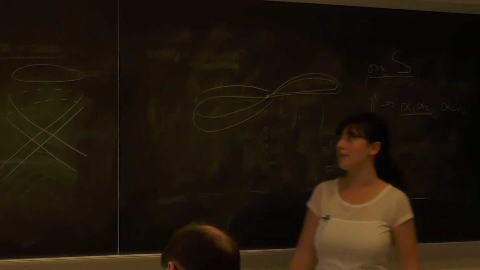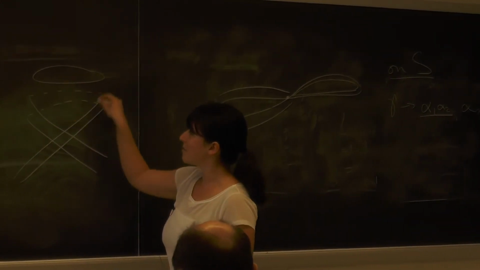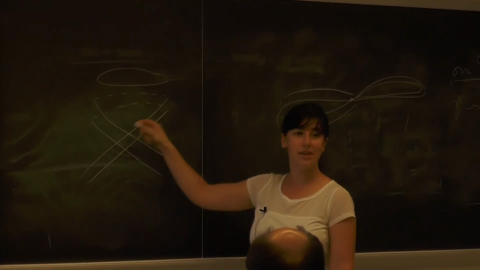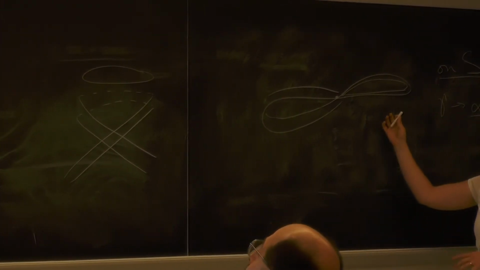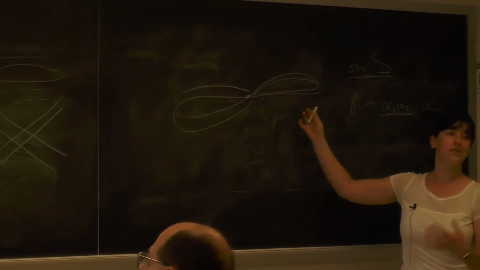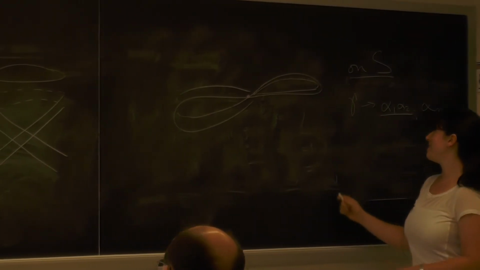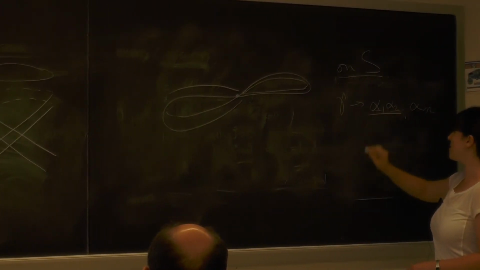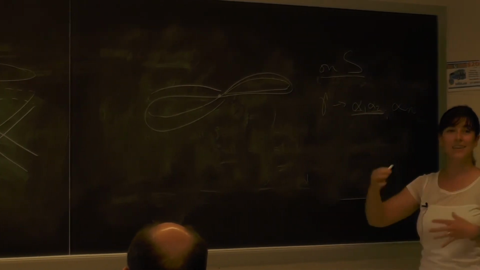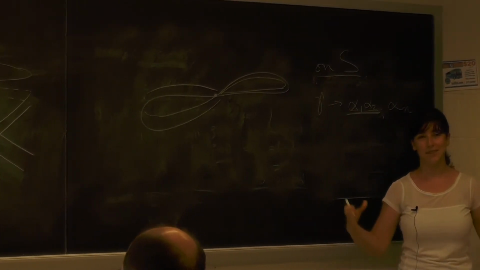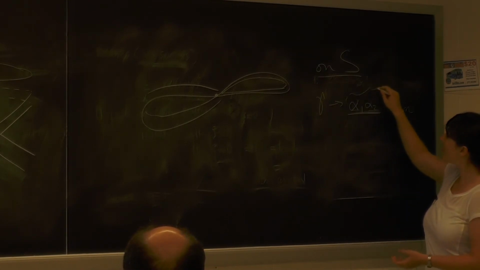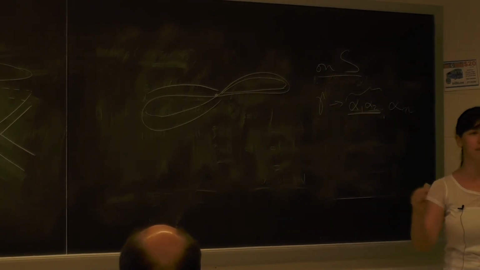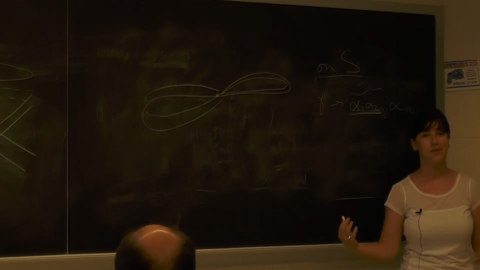But it really boils down to this, where you have something looping around a simple closed curve, and you have another guy looping around, and they intersect each other. And you look for the same picture on an arbitrary surface. But then there are some more technical things, where you can't just look at two simple arcs. You have to start concatenating them, and actually it turns out you have to look at four-tuples of these guys. And then they interact enough that you can bound how many of those four-tuples you have.